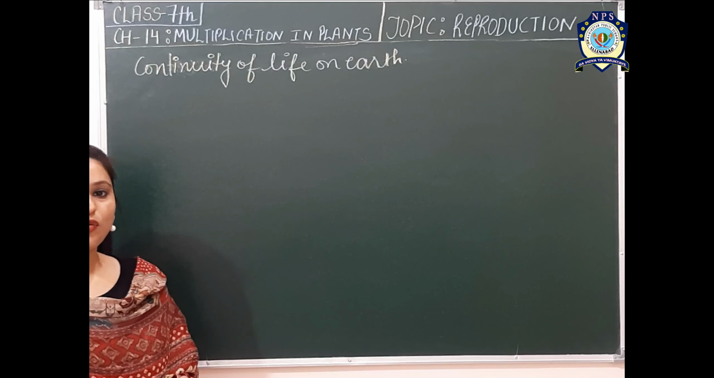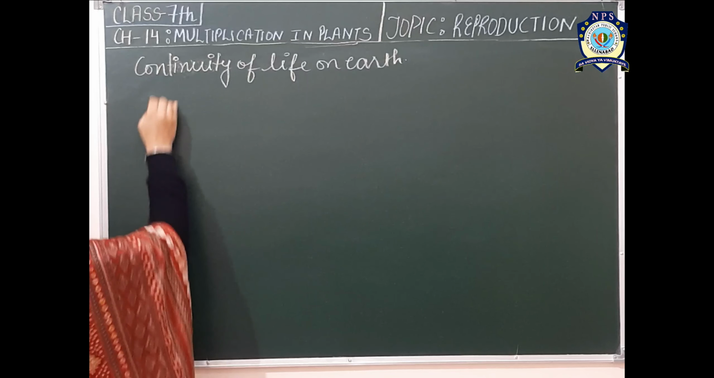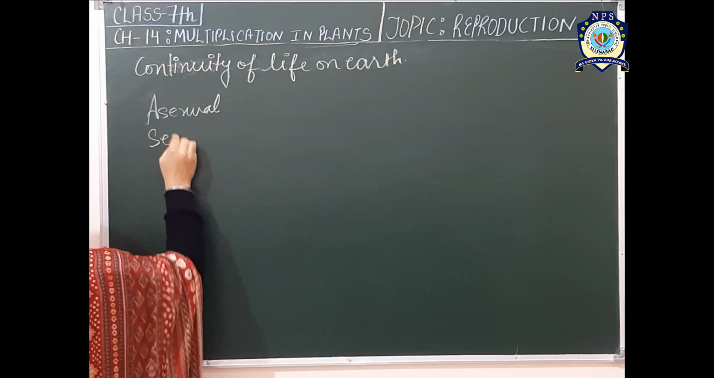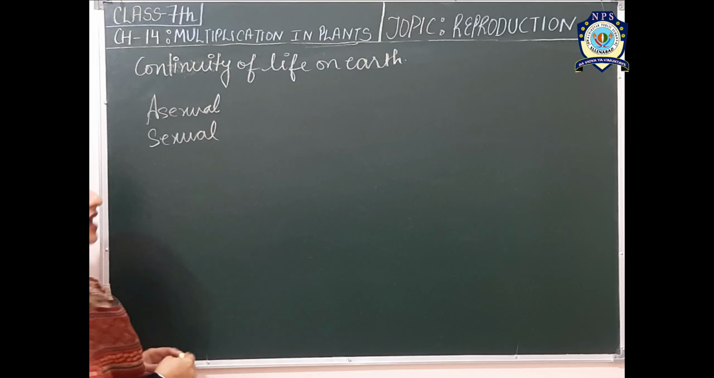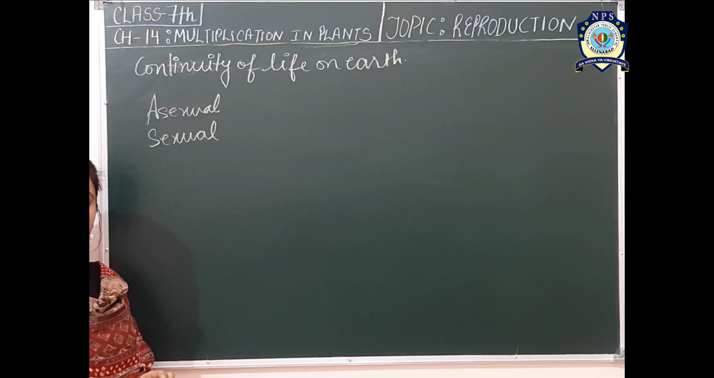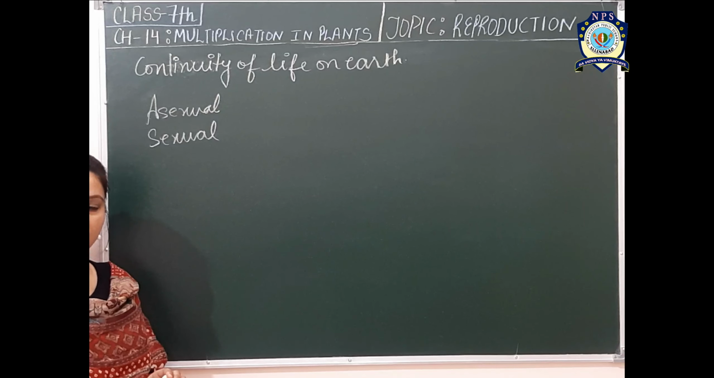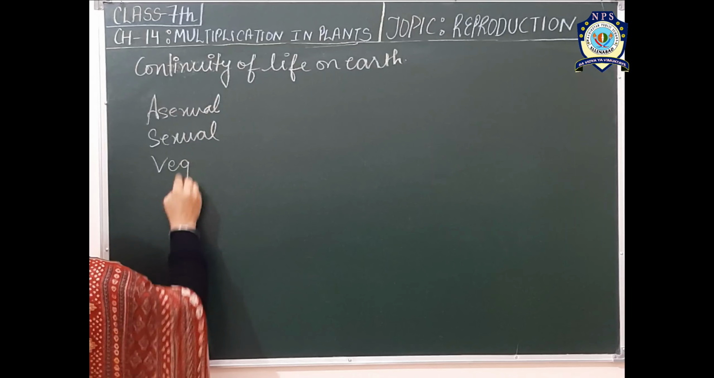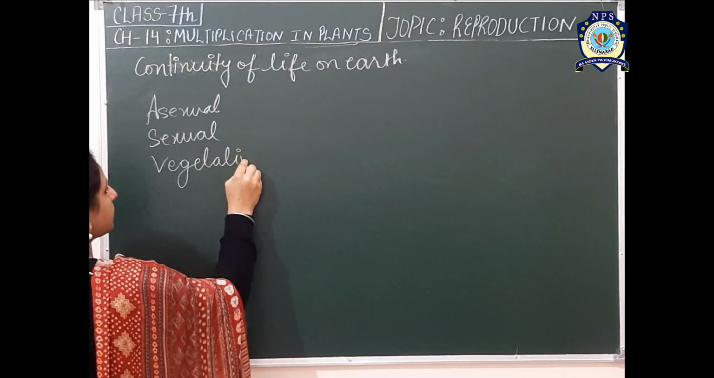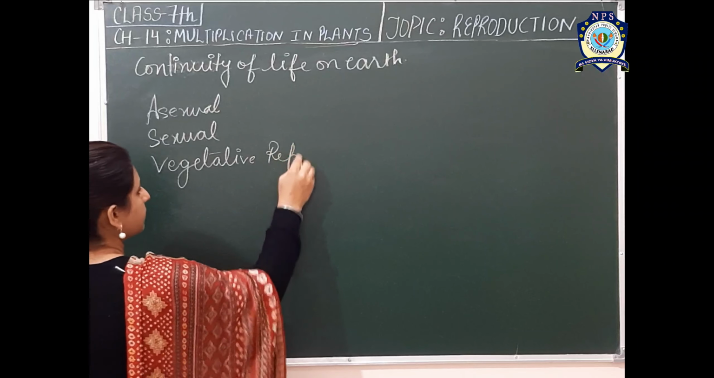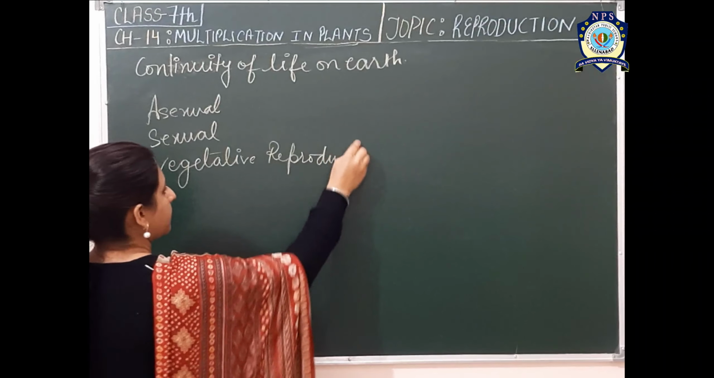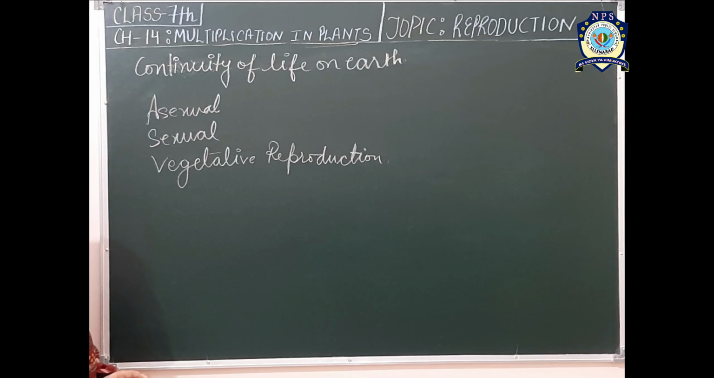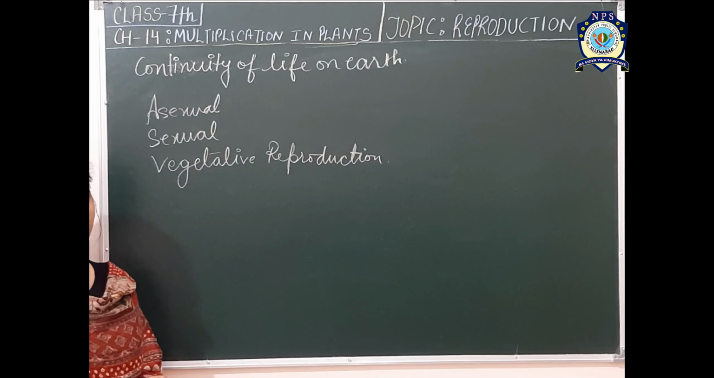Reproduction is of two types, mainly asexual and sexual. But as we are discussing plants, in case of plants one more is added, that is vegetative reproduction. In this session we will discuss first about the asexual reproduction.